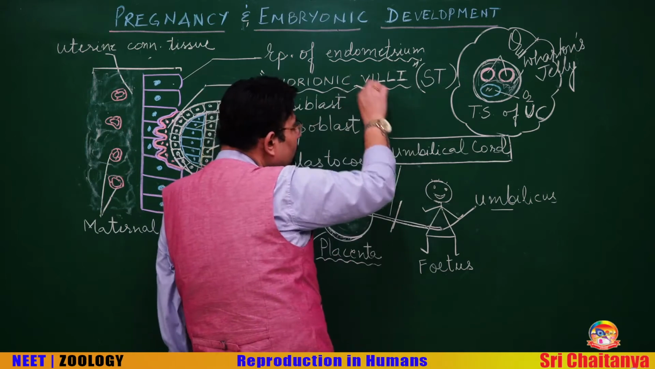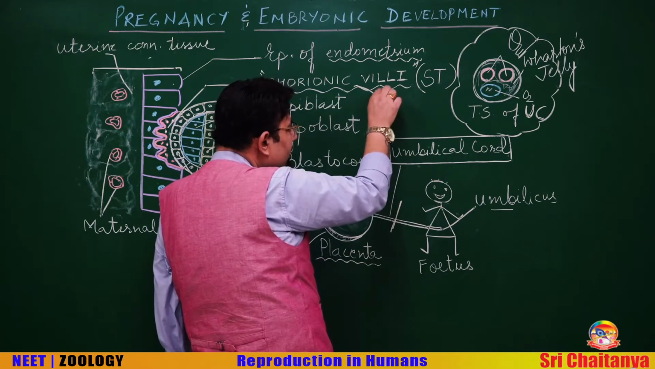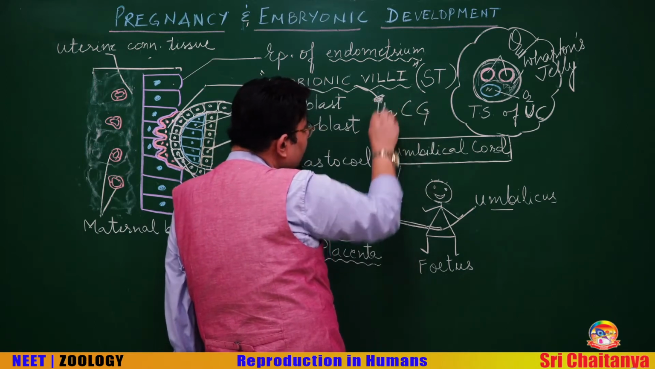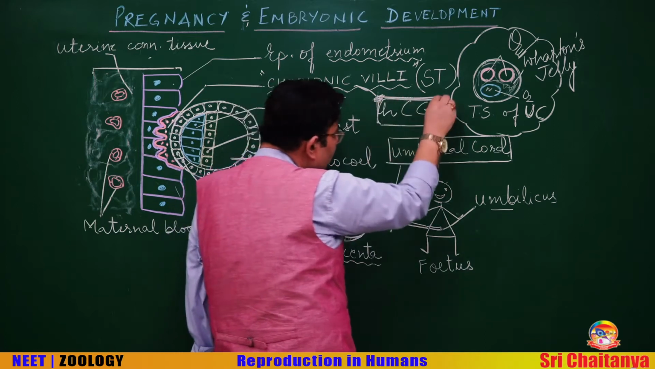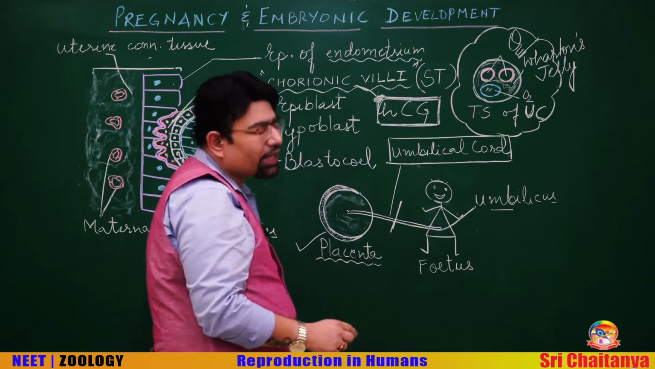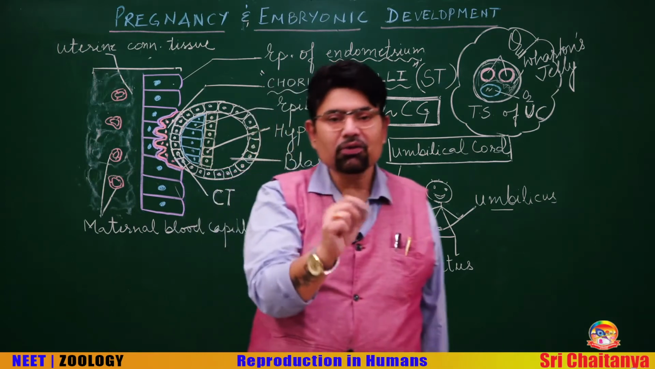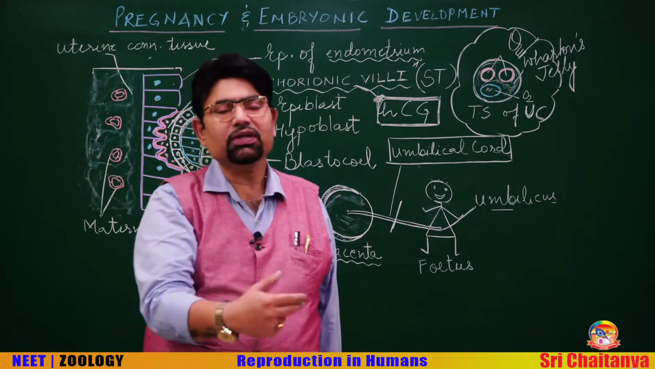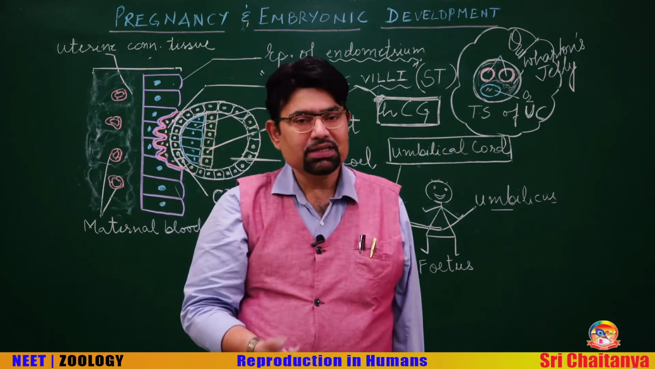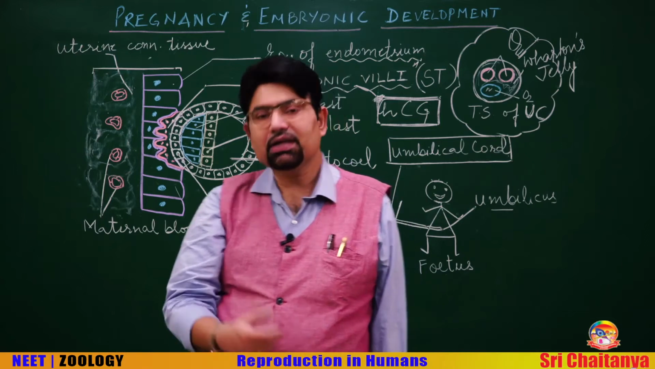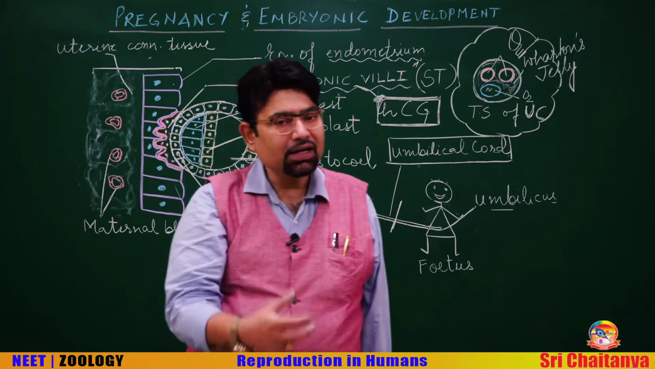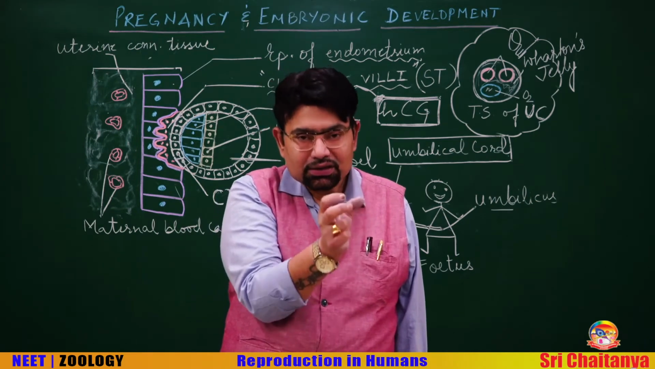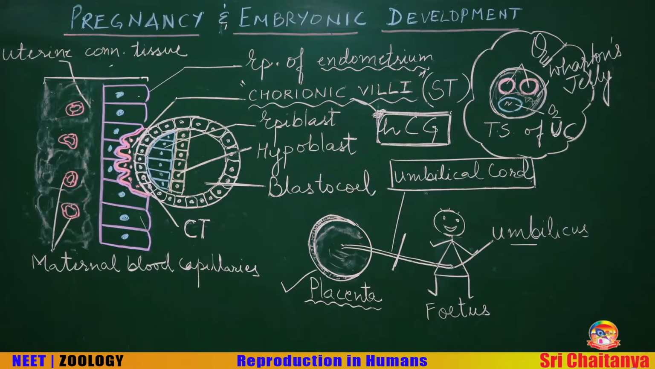Can you think of a hormone produced by chorionic villi? Think. Yes, you are right. This is called HCG, human chorionic gonadotropin. It is an LH-type hormone, which starts getting secreted after about 7 days of implantation. The function of it is to rescue the regressing corpus luteum.